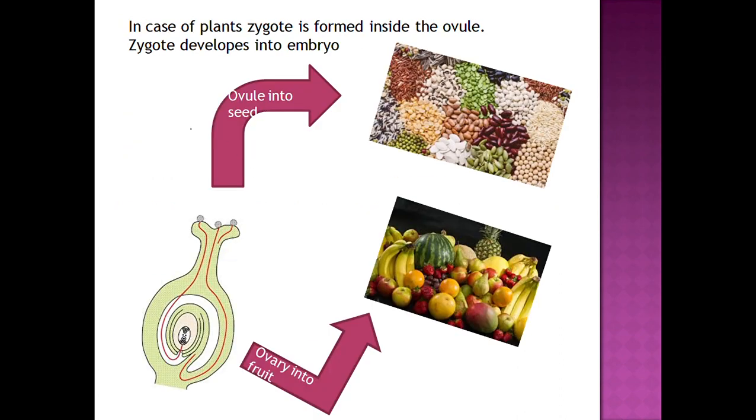Now there are a last few lines in your textbooks which are mentioned as very important. It can come in a 1 or 2 marks question. In case of plants, the zygote is formed inside the ovule. This is the structure of the ovule. Okay, here the zygote is formed, in this area. Okay, the zygote will develop into an embryo. So a question can come: the ovule forms, converts further into what? Seed. From the ovule seeds are formed and from the ovary the fruit is formed.